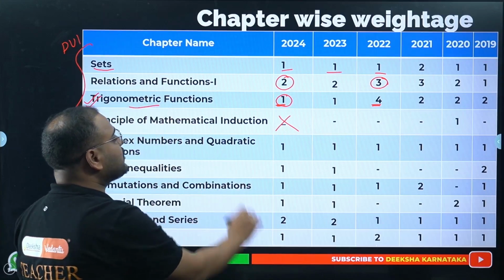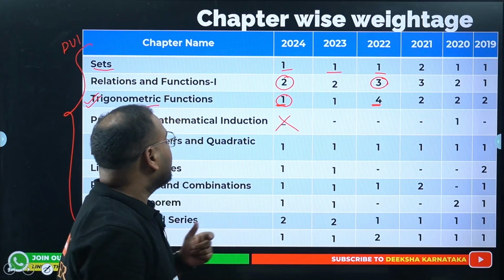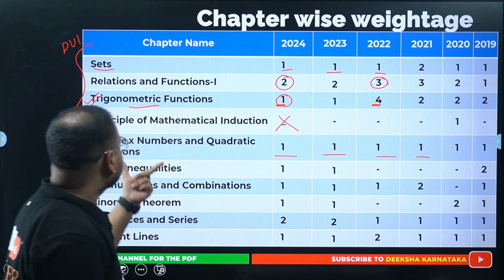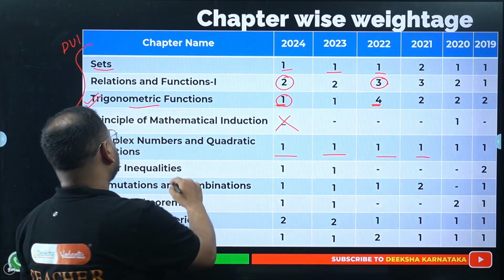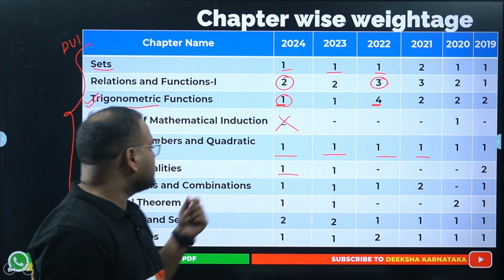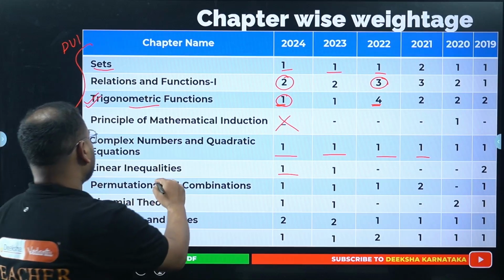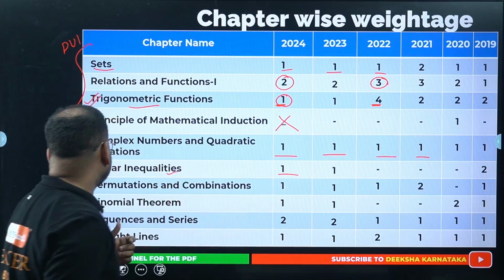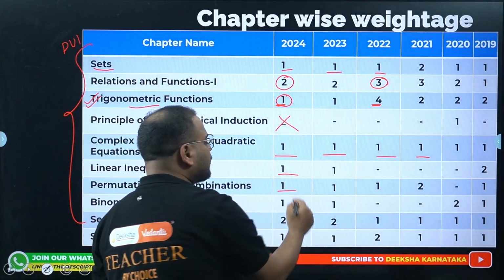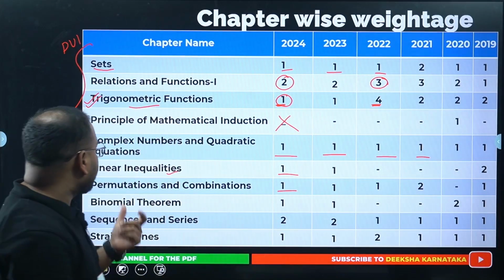Complex numbers and quadratic equations, some parts have been dropped, but you can see they have consistently asked 1 question from this chapter, complex numbers. Linear inequality, you can expect again 1 question. The graphical method has been removed. You will see this in the coming slides. So from linear inequality, you can expect 1 question. Permutation and combination. Now this chapter, you can expect an average of 1 question for the coming KCET, but this also is an important chapter.